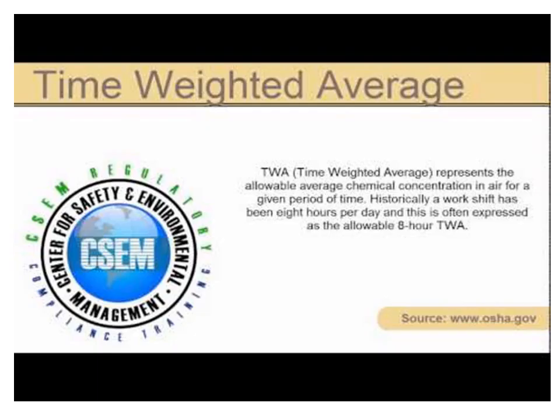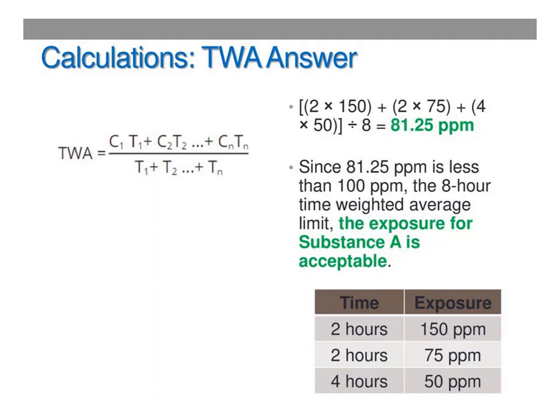Next we discuss the time weighted average. What is the meaning of the time weighted average? Everybody should clearly know about this. The abbreviation is TWA. It is the allowable average chemical concentration in air for a given period of time. Historically, the work shift has been 8 hours per day, and this is often expressed as the allowable 8-hour average. It tells how much chemical concentration in the air a worker can be exposed to during that time without any injury or incident, to keep them protected.